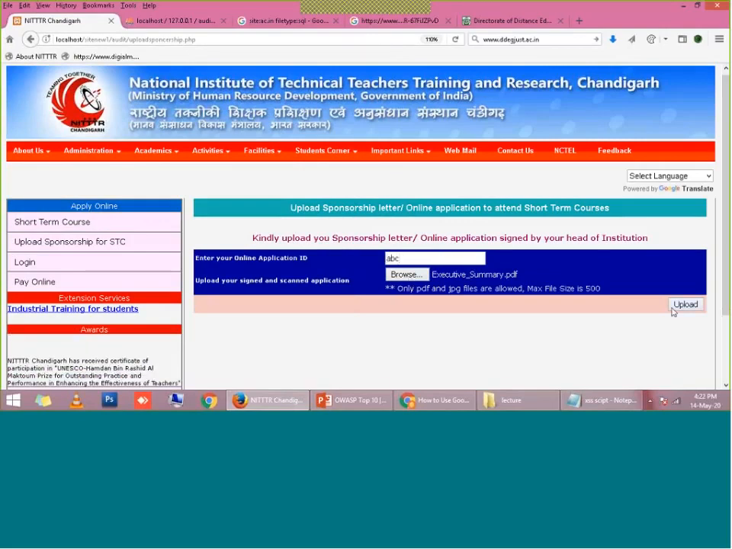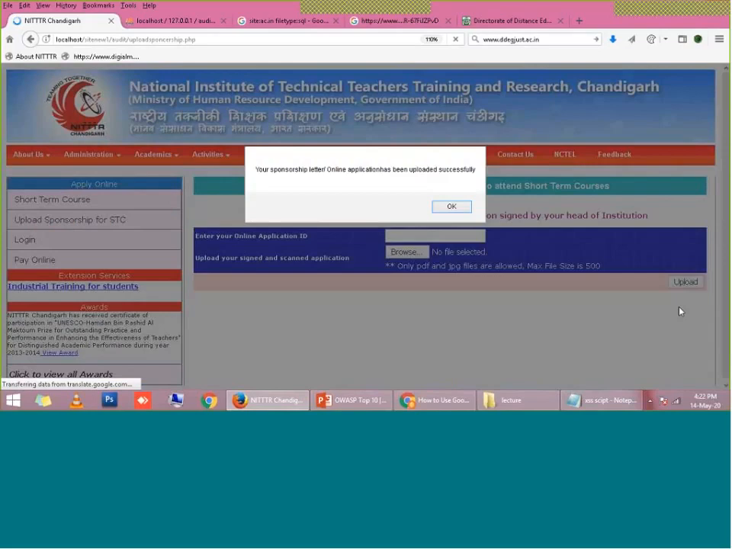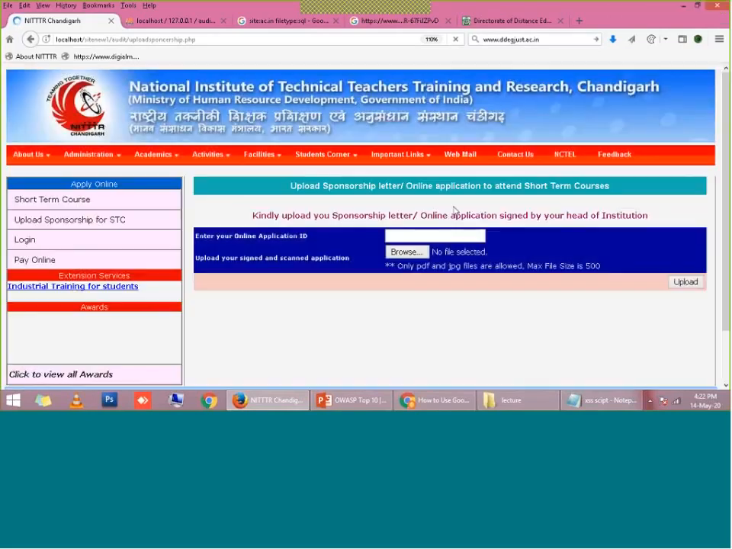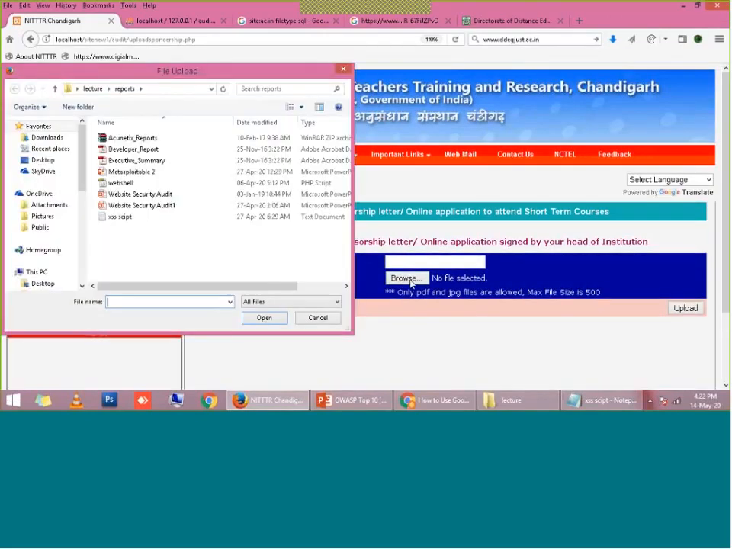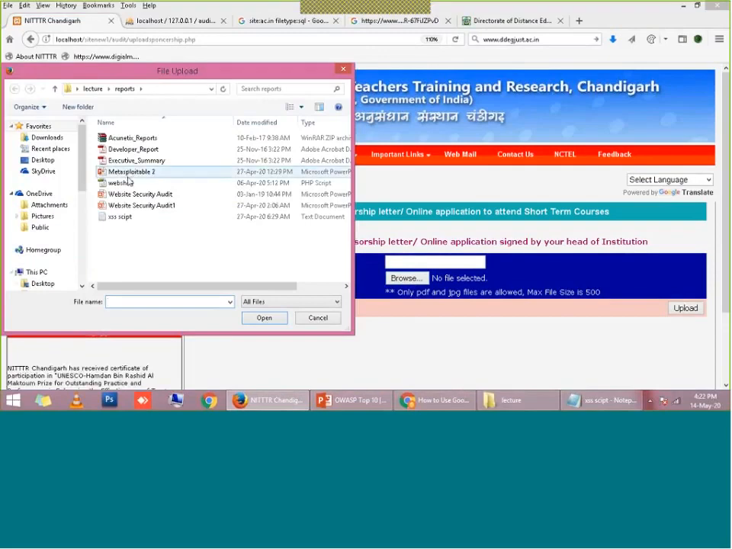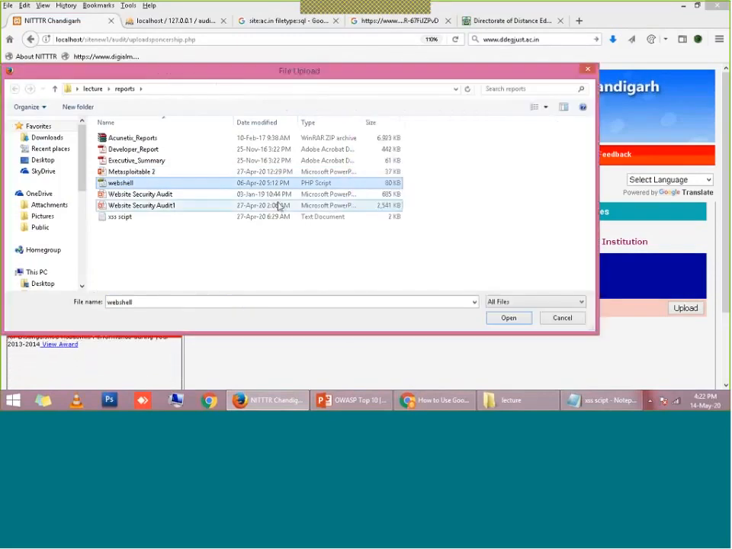If a hacker uploads some genuine file, suppose a PDF file, then this portal allows it. Okay, the sponsorship letter has been uploaded. But what if the hacker uploads some PHP file? You can find it here. This is a PHP script. You can say this is a web shell. This is the malware which I am going to demonstrate in the coming lecture. I will upload and play with this malware, and I will also show you how to play with this shell.